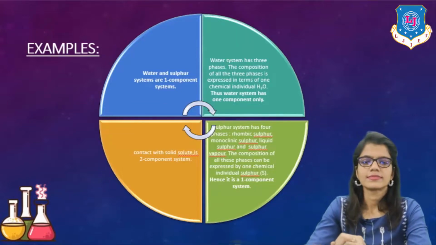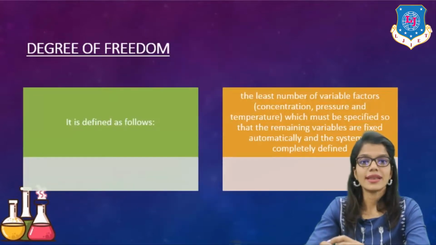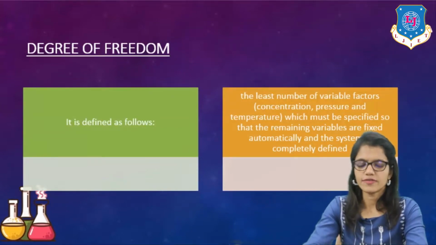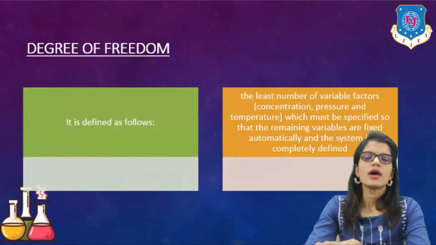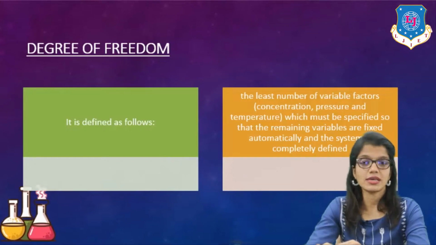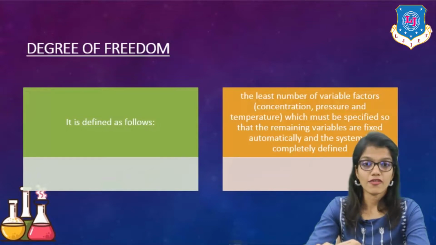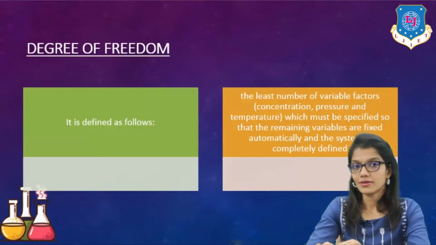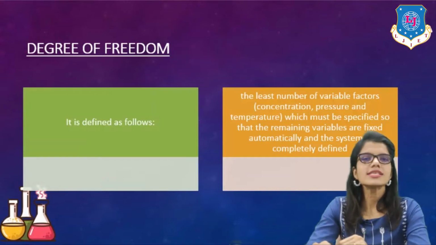Now, let's take a look at the next point, which is degrees of freedom. How can we define it? Degrees of freedom is the first term which we can see in our Gibbs phase rule. When we write capital F is equal to C minus P plus 2, we can see capital F. This capital F is degrees of freedom, right?